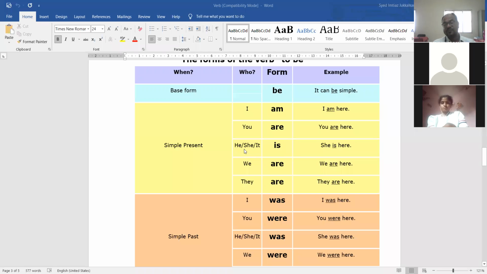Then here, if the pronoun is third person singular, if the subject is third person singular. This is also very, I know, difficult topic, difficult idea for the students. What is third person? I don't understand what is third person. So first person, here I want to clarify your idea. First person, I am always first person.